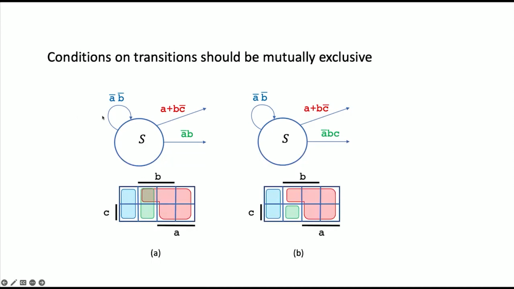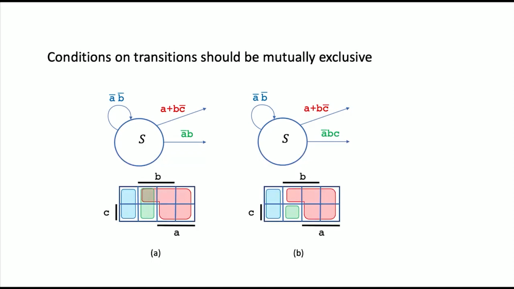So if we look at this particular state, we have 3 expressions on the arcs, right? So basically we want to follow this arc when A bar B is 1. And that's these 2 inputs. But if we look at this expression, A or BC bar, that's these 3 cells, the red ones. And so if we're here, we're going to follow 2 arcs. And we're going to end up in 2 states. That's probably not what you want.